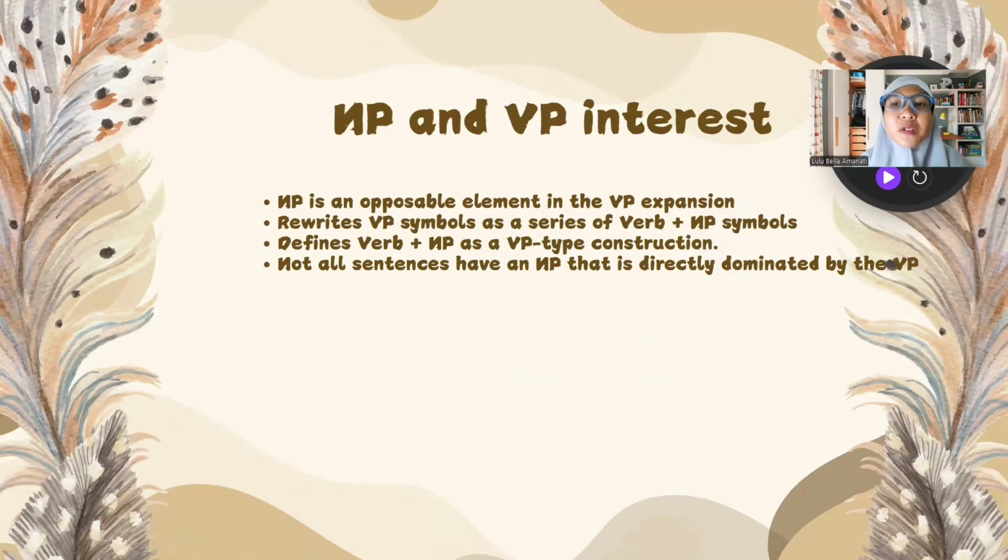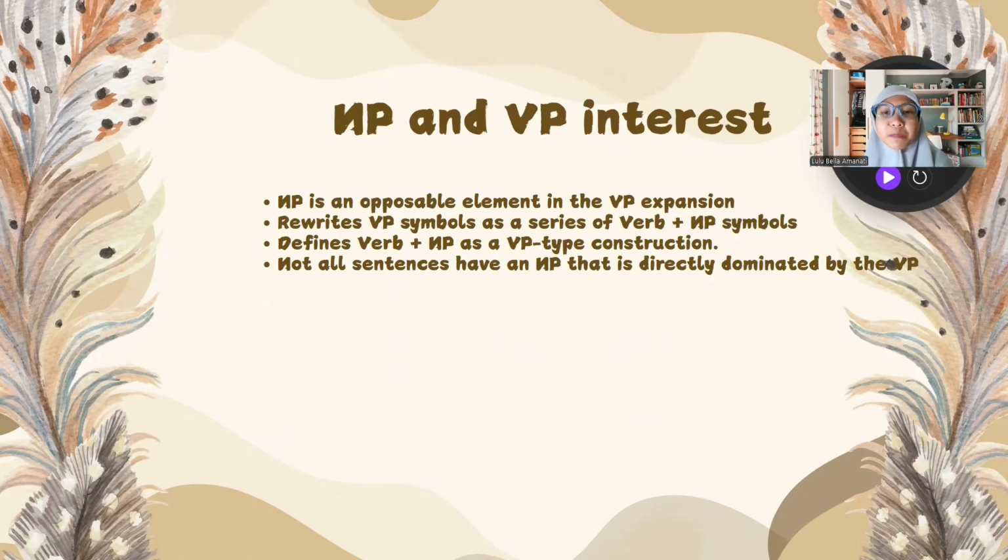The noun phrase and the verb phrase: the noun phrase is an optional element that can appear in the verb phrase structure. Second, rewrite the verb phrase symbol as a series of verb plus noun phrase symbol. Phrase structure rules often write verb phrase. Third, define verb plus noun phrase as a verb phrase construction.